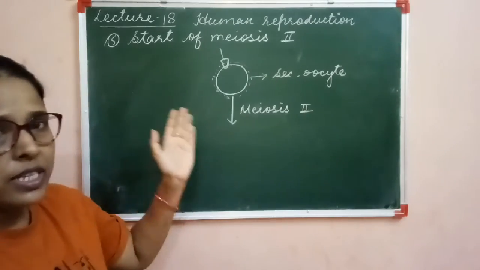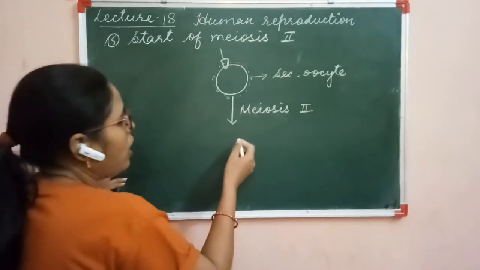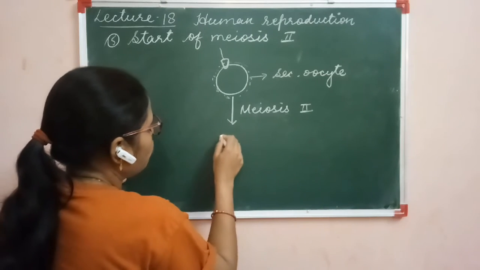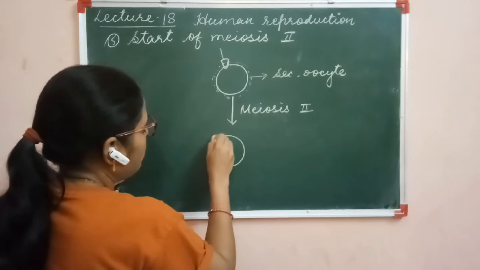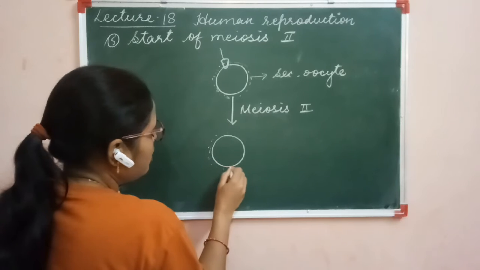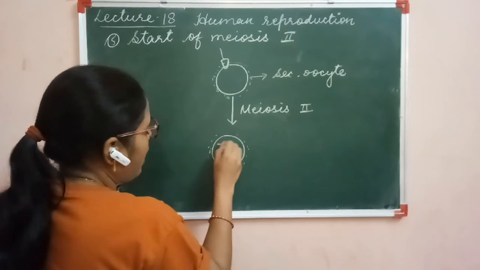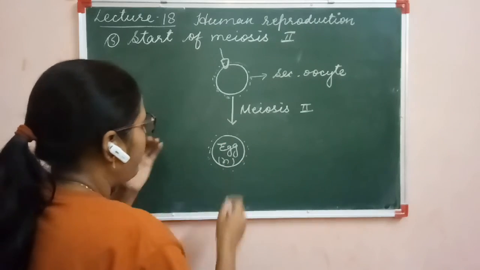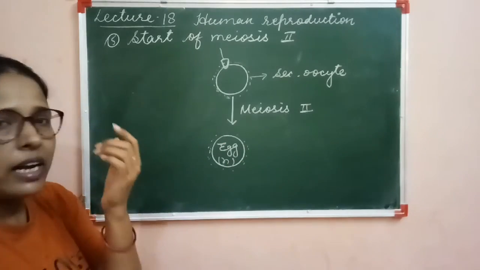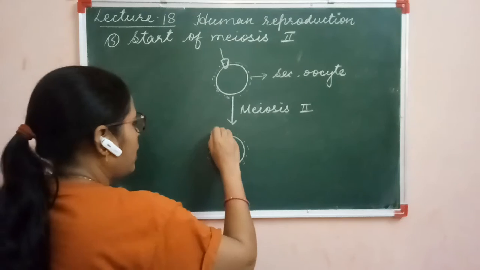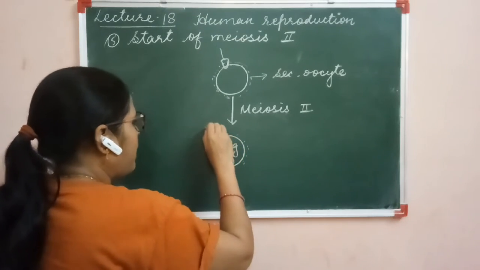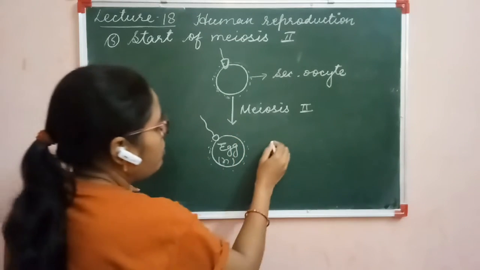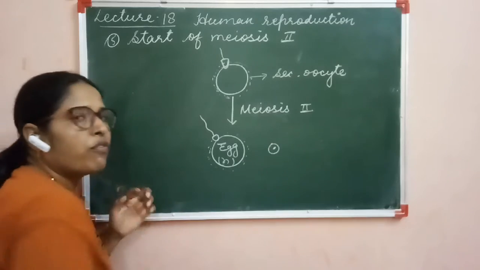getting completed in the secondary oocyte. Now, after the completion of meiosis 2, one egg is formed. This is the haploid egg. The size of the haploid egg is the same as the secondary oocyte. Here the sperm is bound with it and one polar body is also formed.